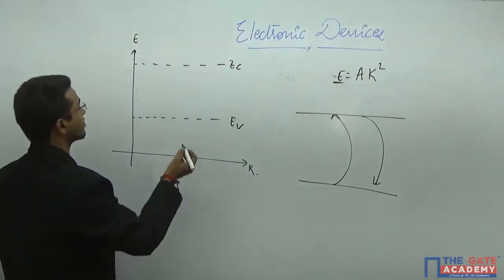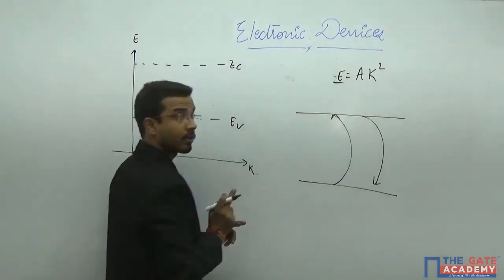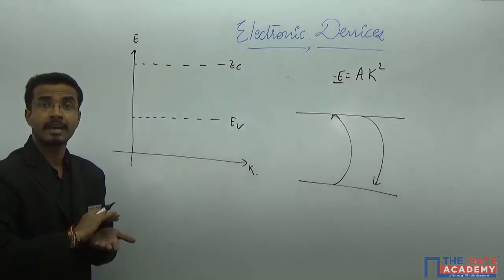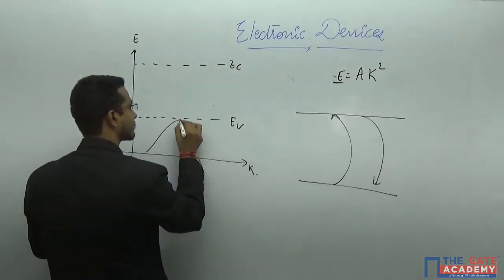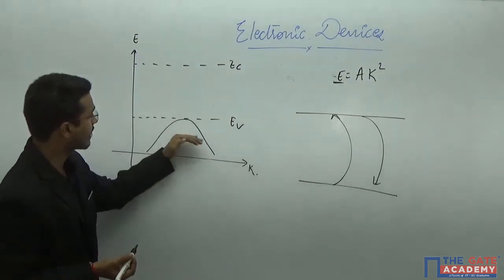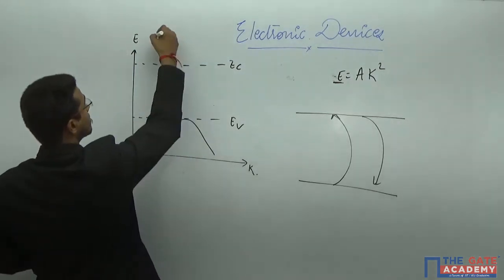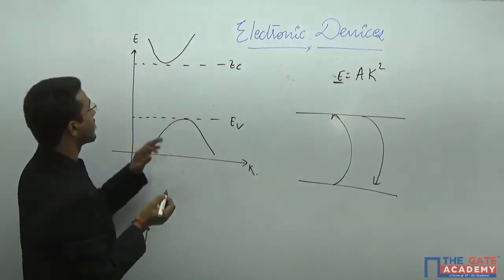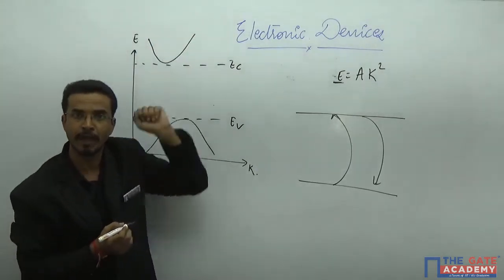Firstly, you have seen that energy and momentum have a parabolic relation. So I am showing it like this. This is the EK diagram, the energy of the hole in the valence band. Similarly, you will see the EK diagram, that means energy versus momentum, of the electron in the conduction band.